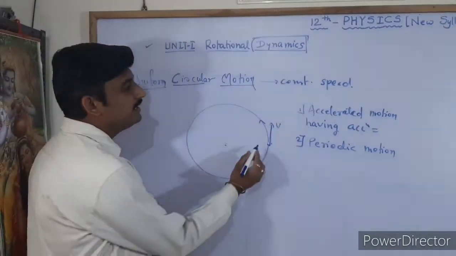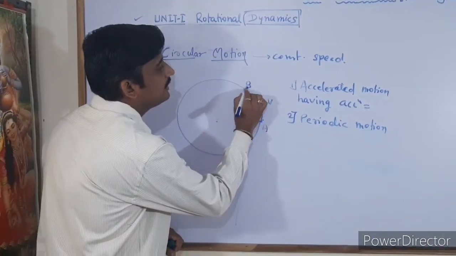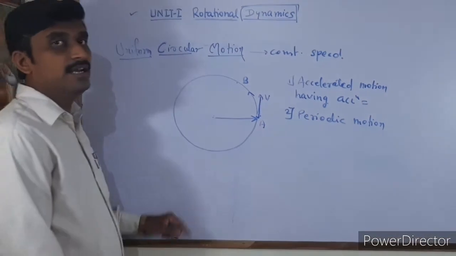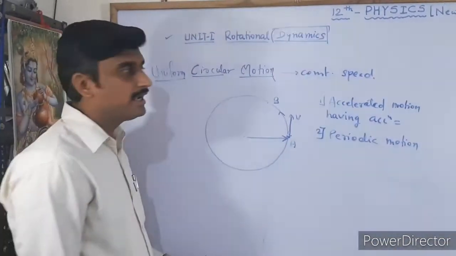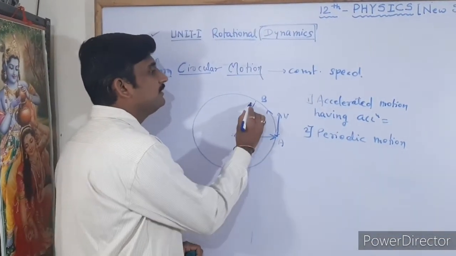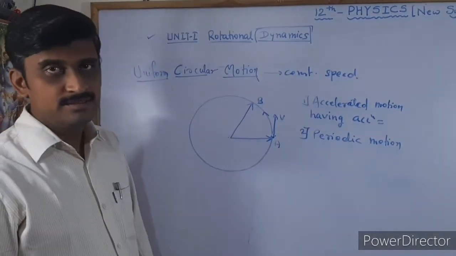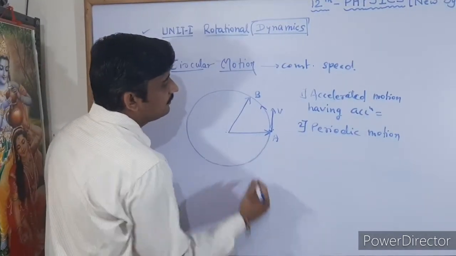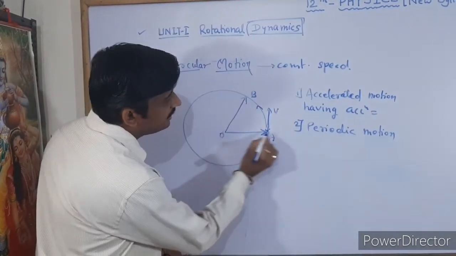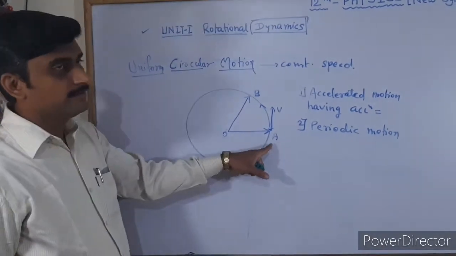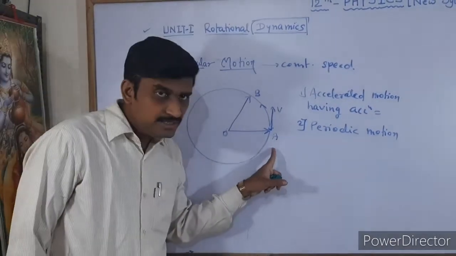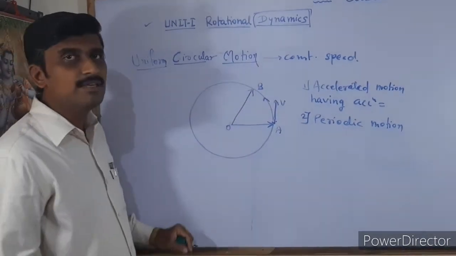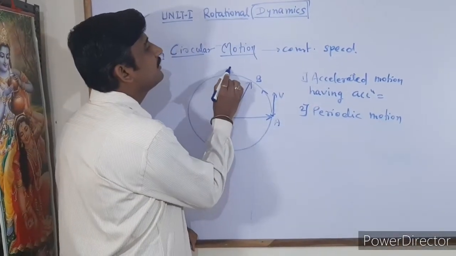If we consider its position from A to B, then at position A it is having some radius vector or position vector, and at position B also. The radius vector OA is from the initial position, where it is having velocity v, but at another position B it is having another velocity.